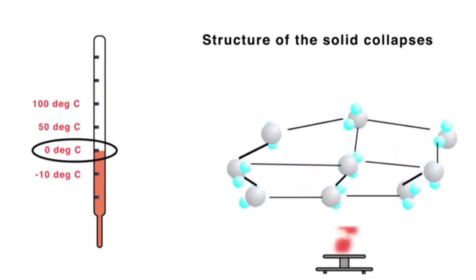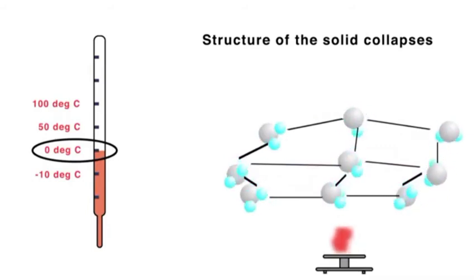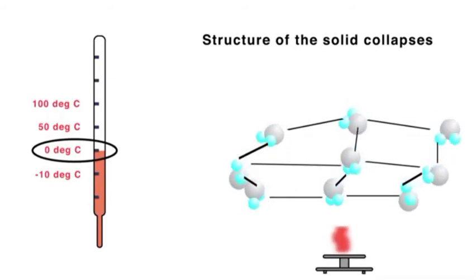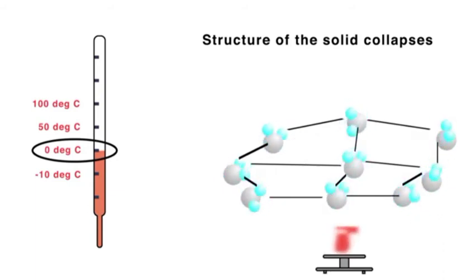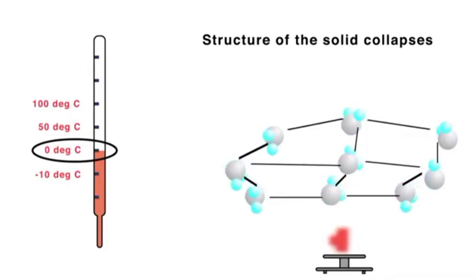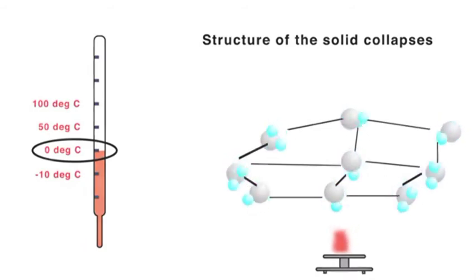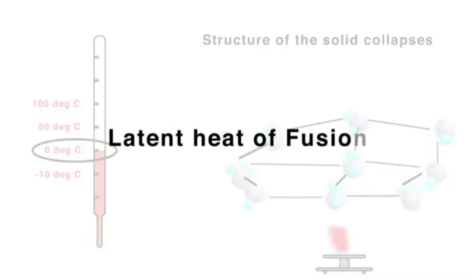Since during this conversion of solid to liquid the kinetic energy of particles remains unchanged, the temperature also remains unchanged, that is, at 0 degrees Celsius. During this phase of conversion of ice into water, the heat energy utilized for weakening of the interparticle forces is called the latent heat of fusion. This is called latent because latent means hidden, and this heat energy is hidden because it does not get recorded by the thermometer as it does not increase temperature.